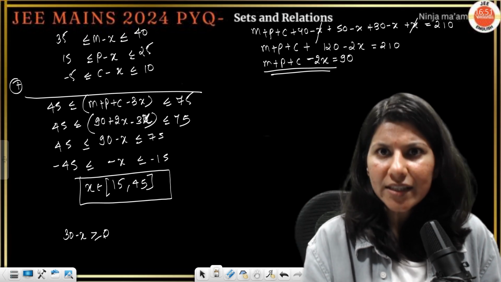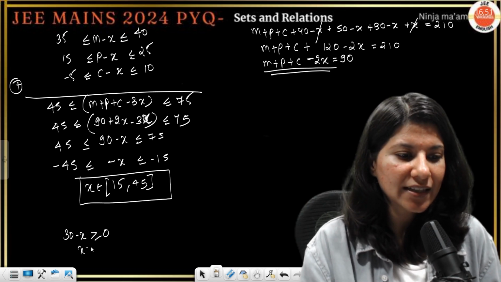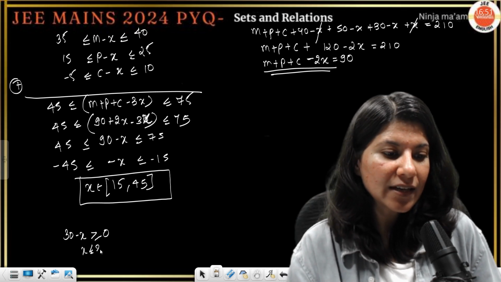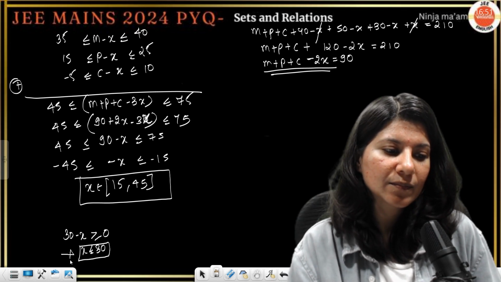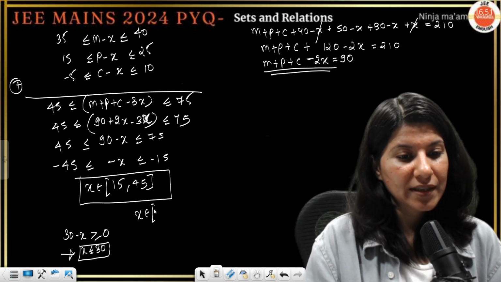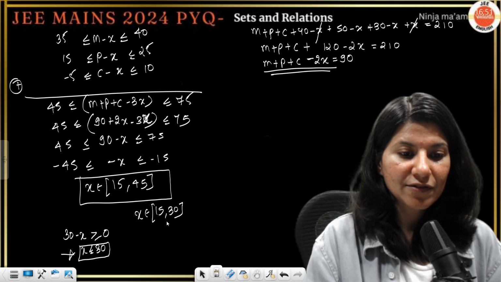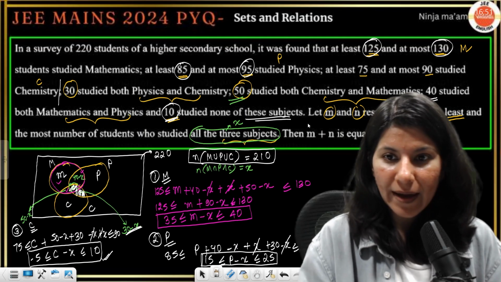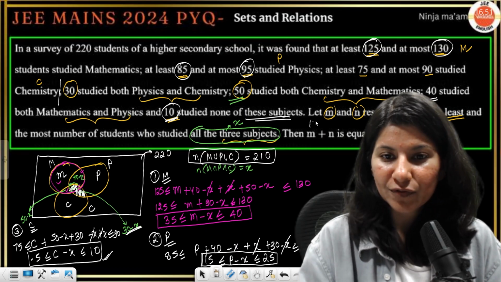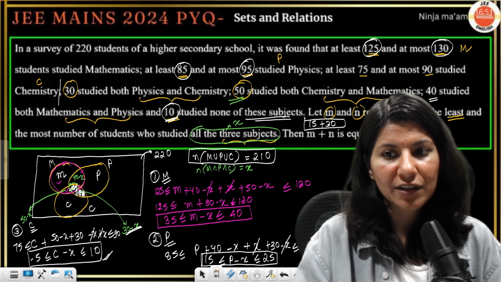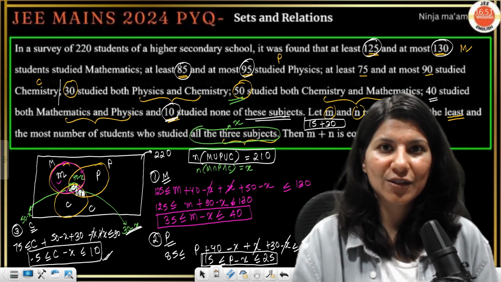It can be 0, but it cannot be negative. That means x definitely should be less than or equal to 30. So now we have a limit. If I take the intersection, this is 15 to 30. Now, m plus n, so m is the least value, 15, and n is 30. 45 is the correct answer of this question.